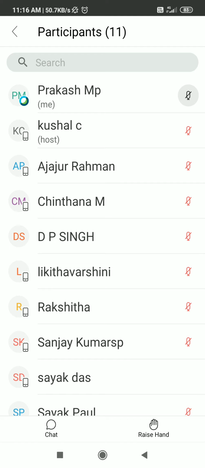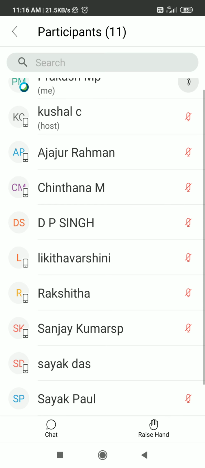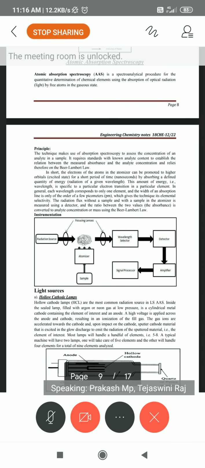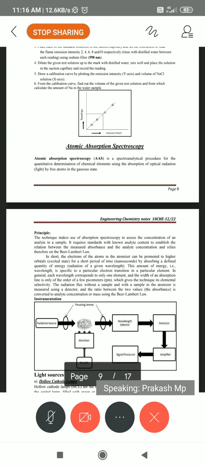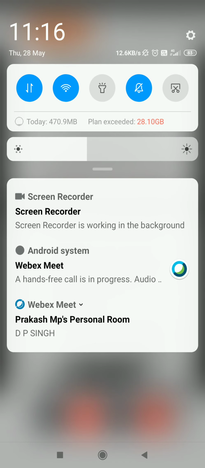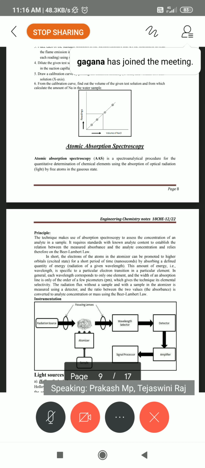So the topic we will select that is in the syllabus is atomic absorption spectroscopy. It is one of the important instruments based on the absorption of light.